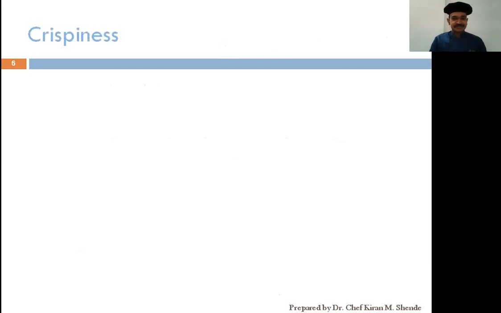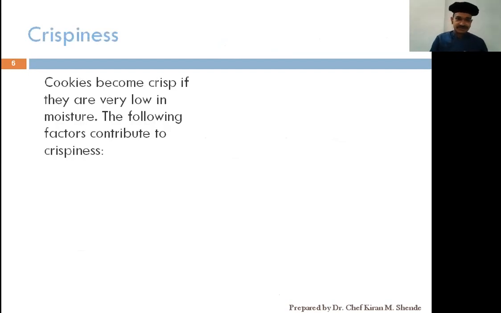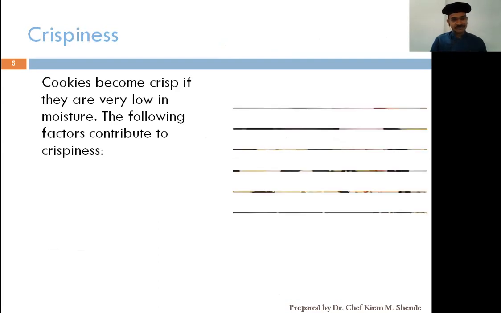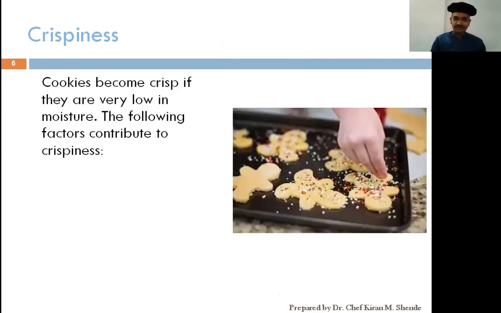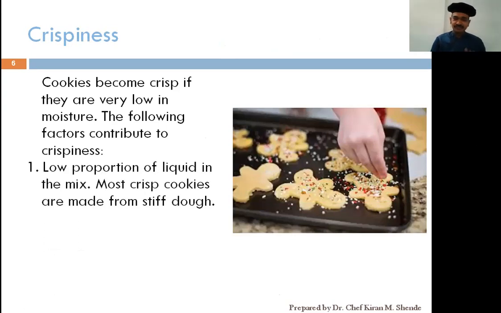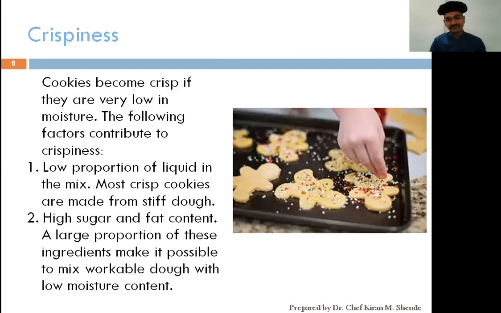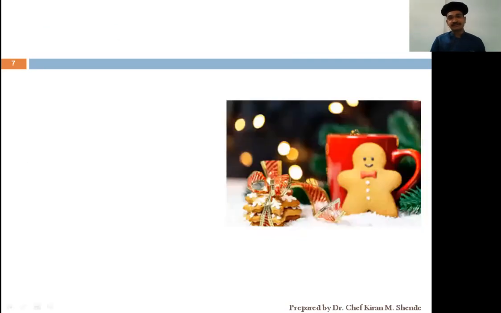The first characteristic is crispiness. Cookies become crisp if they are low in moisture content. It all depends upon the moisture content in your dough to make the cookie crisp. Various factors contribute to it. Factor number 1, if your mix has a low proportion of liquid, that will make your dough stiff. Factor 2, if the proportion of sugar and fat content is more, your cookie tends to get crisp.